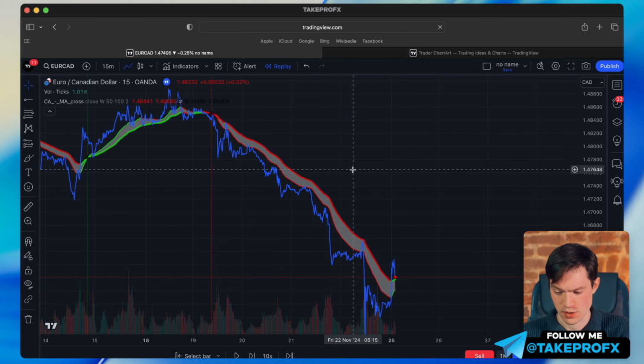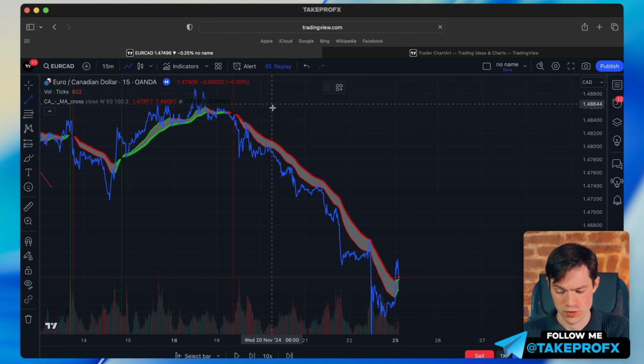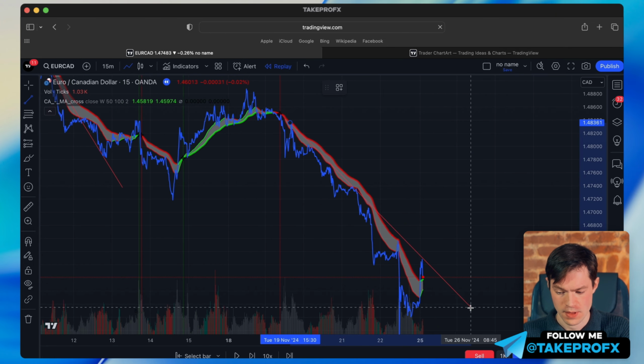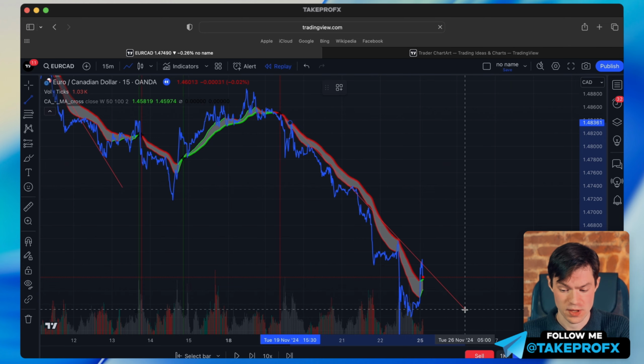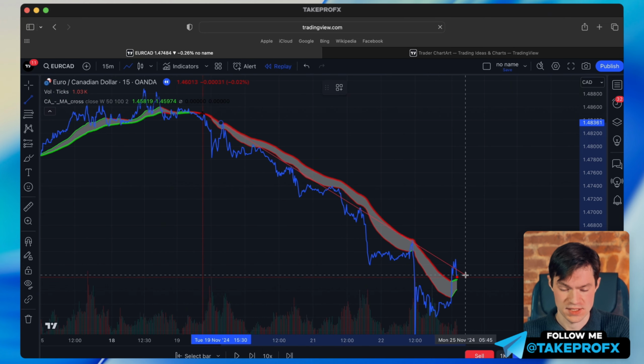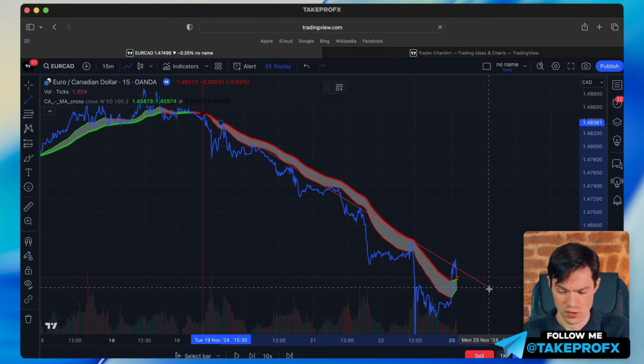So let's turn on the line chart in order to draw a couple of trend lines. And as I have already said, we draw them through the major tops. It is not difficult. I think somewhere like this, to this maximum number of touches, we can draw a trend line.